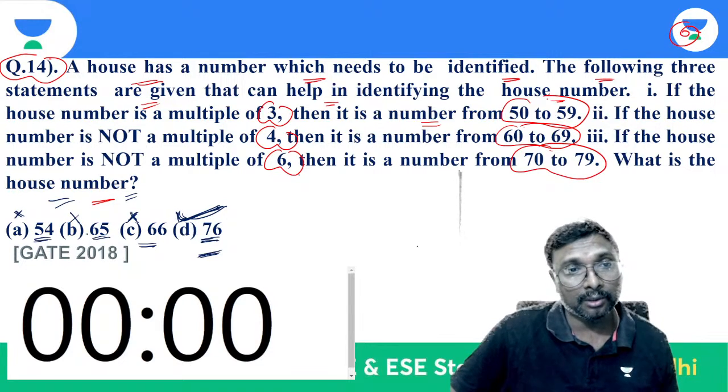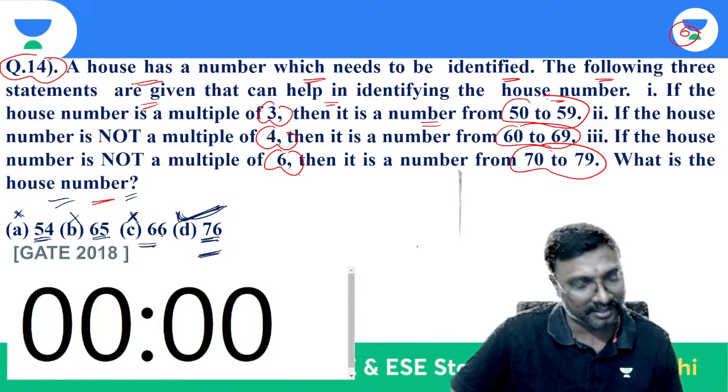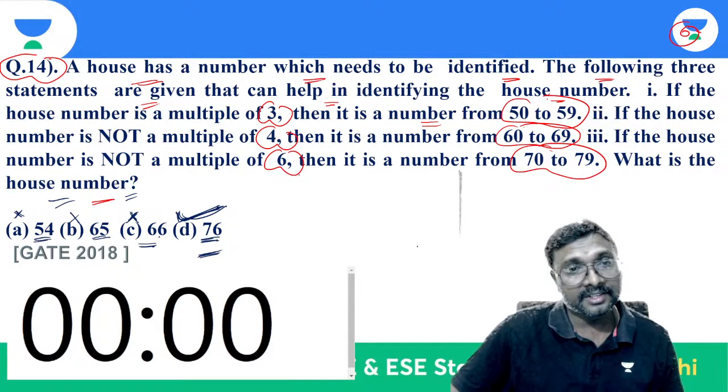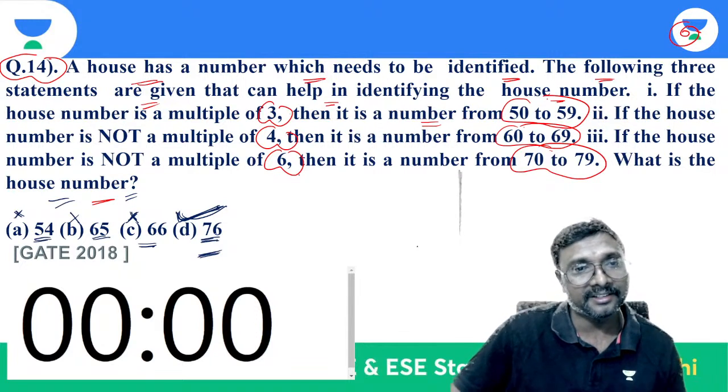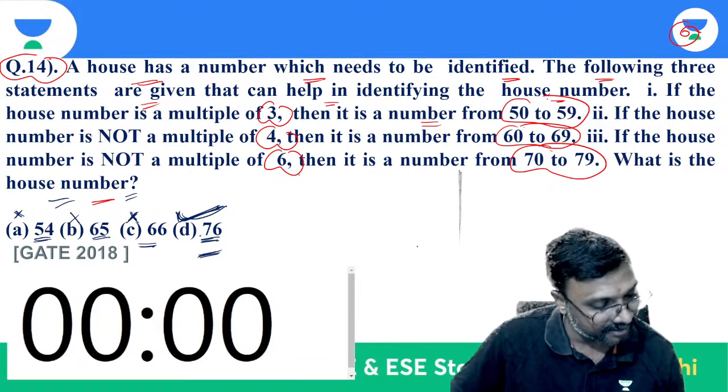Is 65 a multiple of 4? No, it is eliminated, right? 66 is not a multiple of 4, it is eliminated, right? 76, yes, it is a multiple of 4.